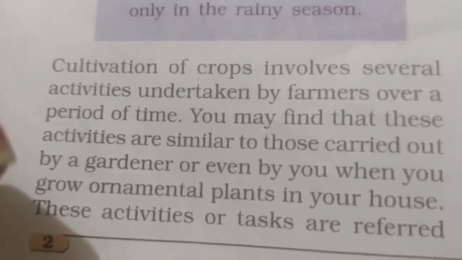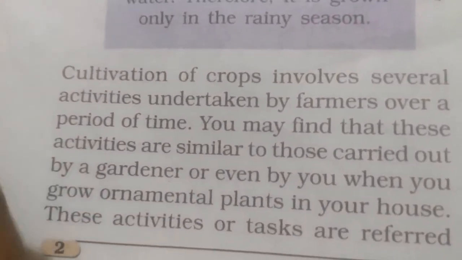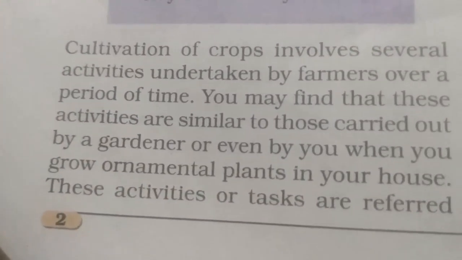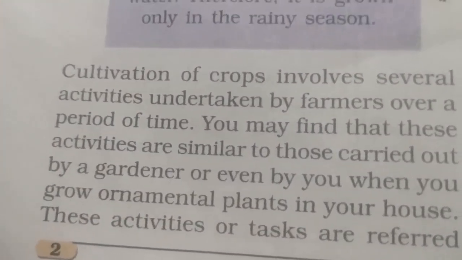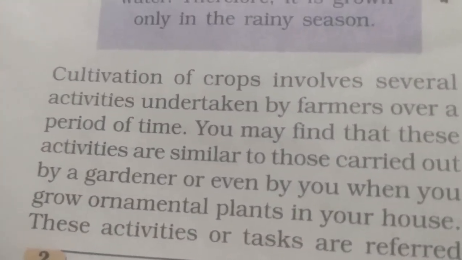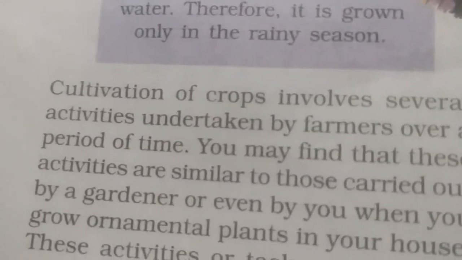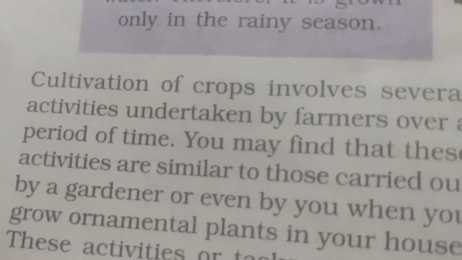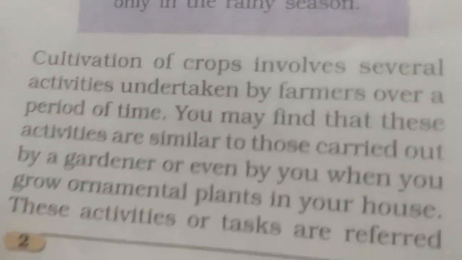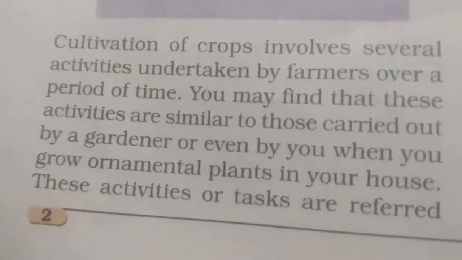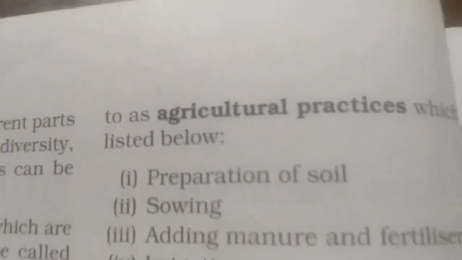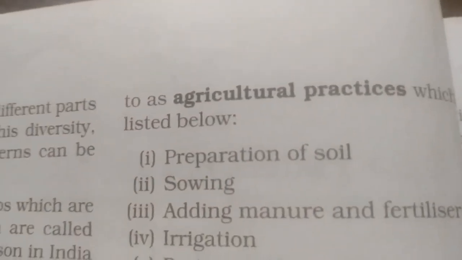Cultivation of crops involves several activities undertaken by farmers over a period of time. You may find that these activities are similar to those carried out by a gardener, or even by you when you grow ornamental plants in your house. These activities or tasks are referred to as agricultural practices.